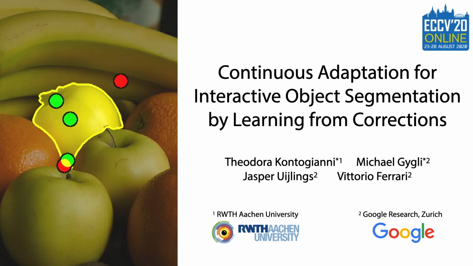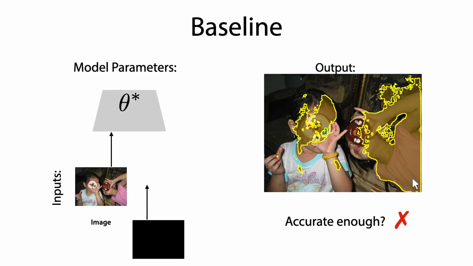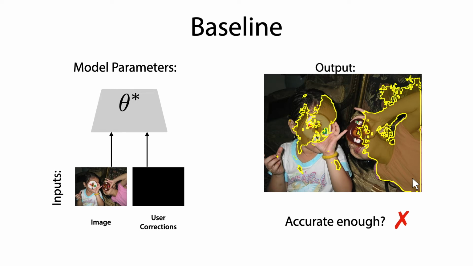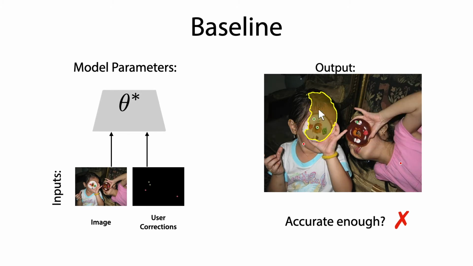We present a new approach for interactive object segmentation. Thereby, a human iteratively collaborates with the computer vision model to segment an object. Given as input an image and a set of user corrections on the current segmentation, the model updates the segmentation.